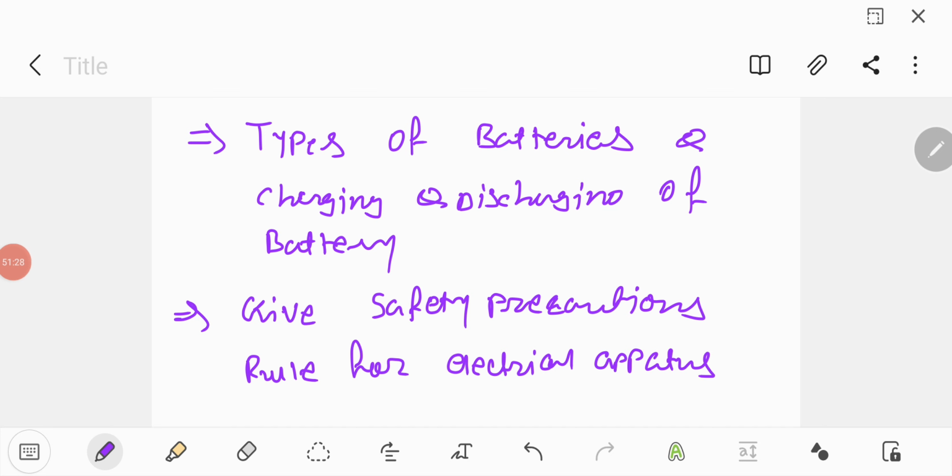In GTU examinations, such kinds of questions can be asked from these topics: types of batteries, charging and discharging of batteries, then safety precautions and safety rules for electrical apparatus. So I hope you will be able to answer this kind of questions.